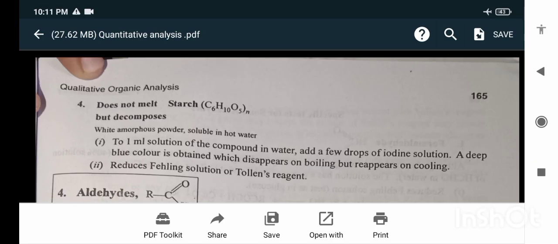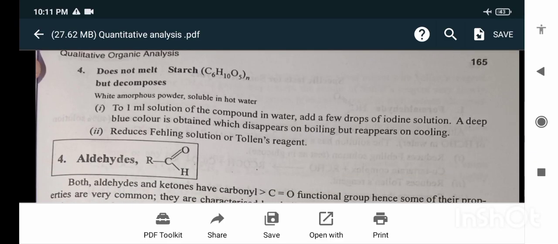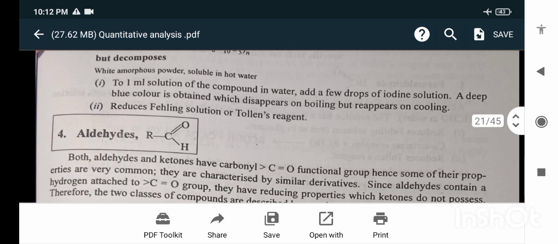Starch is a white amorphous powder soluble in hot water. To 1 ml of the solution of the compound in water, add a few drops of iodine solution. A deep blue color is obtained which disappears on boiling but reappears on cooling. It does not reduce Fehling's solution or Tollens reagent.